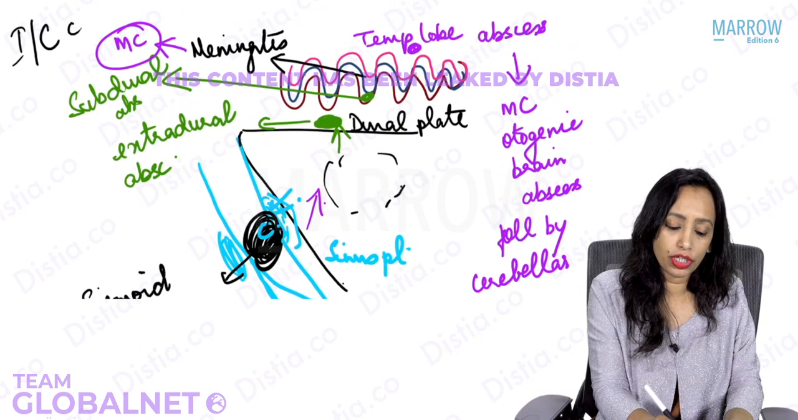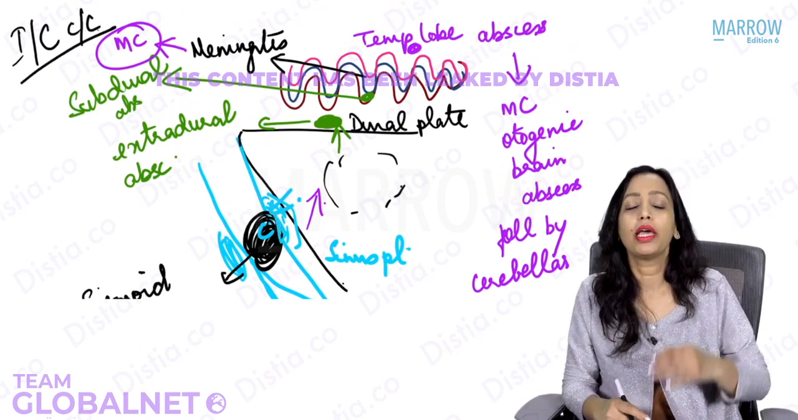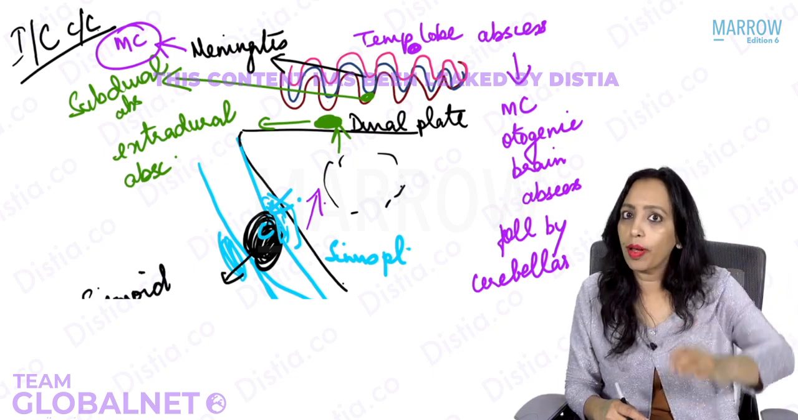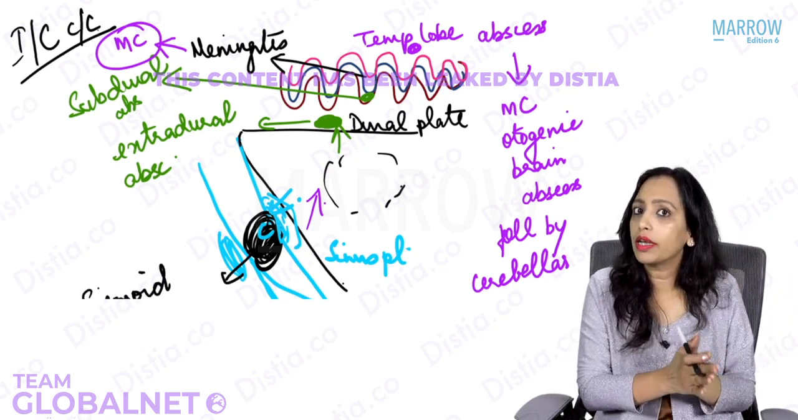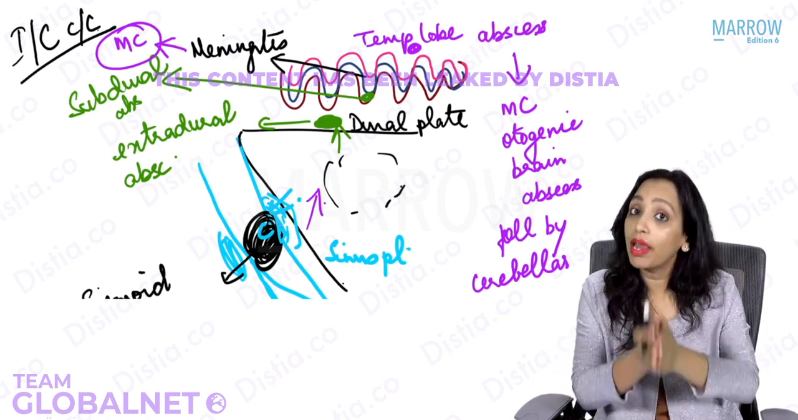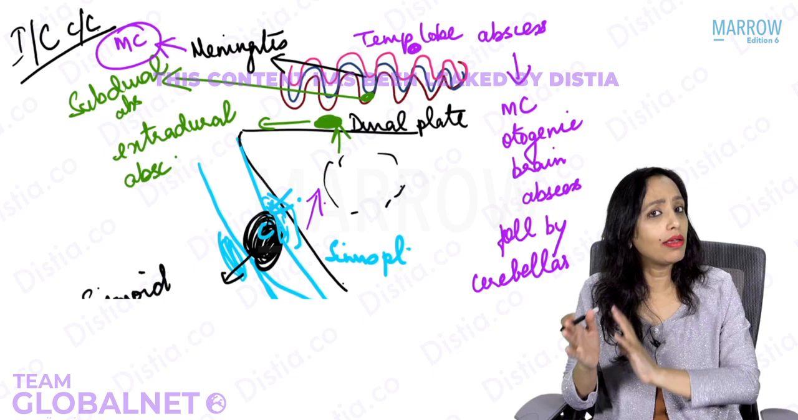So these are the intracranial complications. In the intracranial complications, quickly tell me: extradural, subdural, meningitis, temporal lobe abscess, or sigmoid sinus thrombosis. Most common is meningitis. Most common brain abscess is temporal, followed by cerebellar.